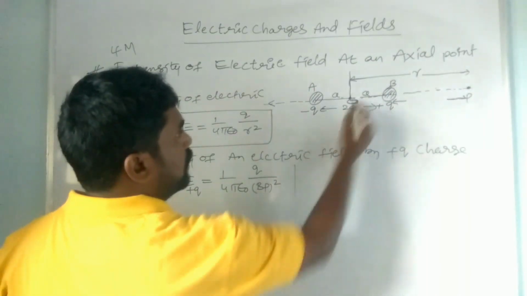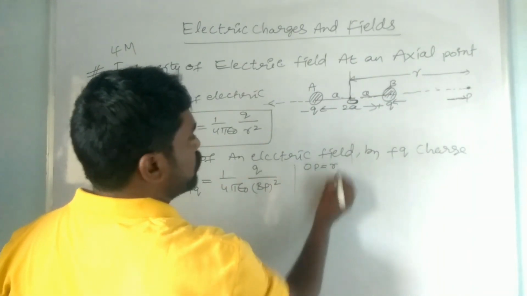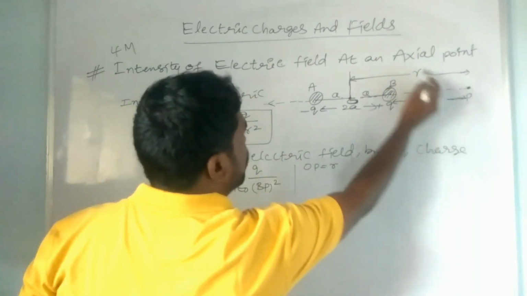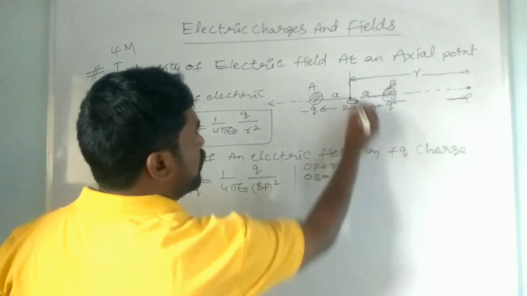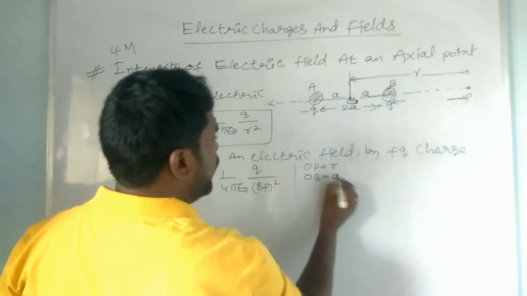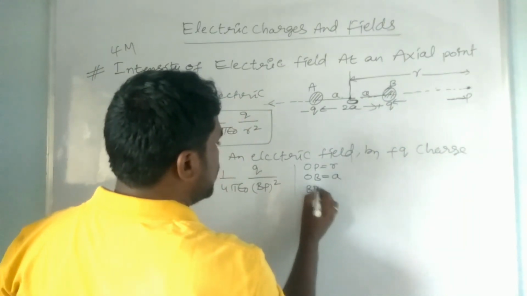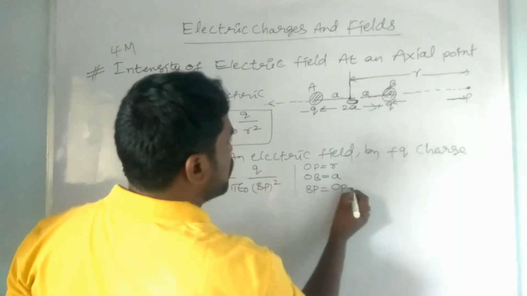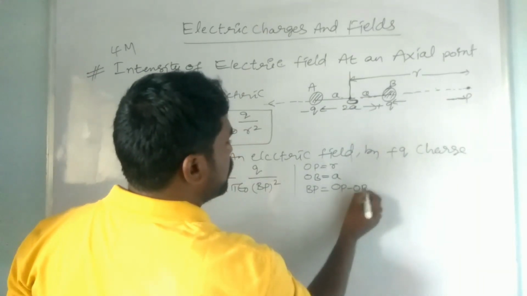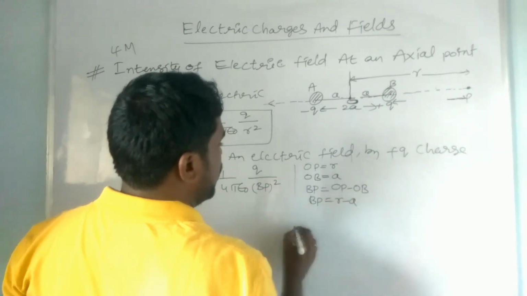Since OP is equal to r, and OB is equal to a, now we have to find BP. BP is equal to OP minus OB, so BP is equal to r minus a.